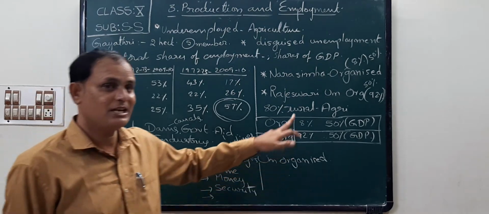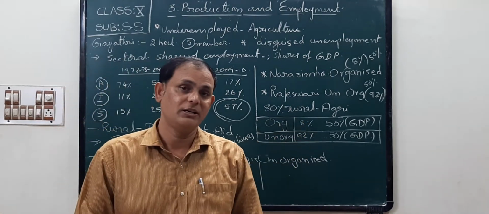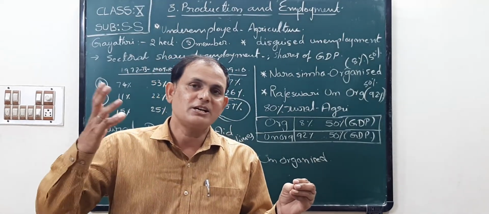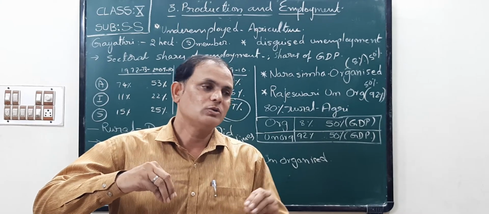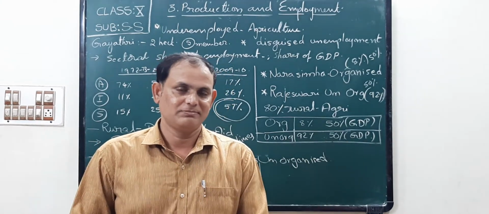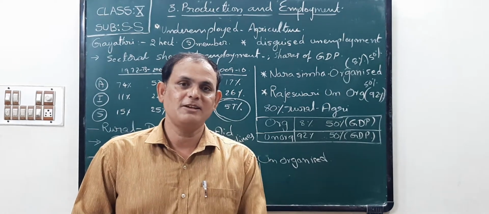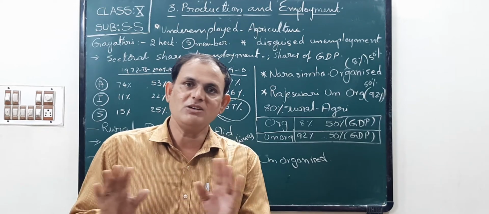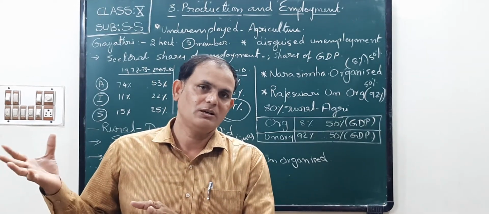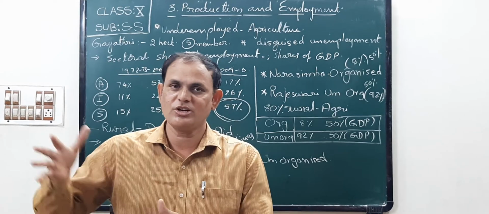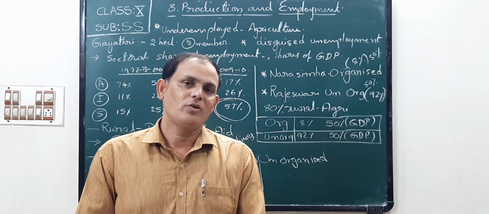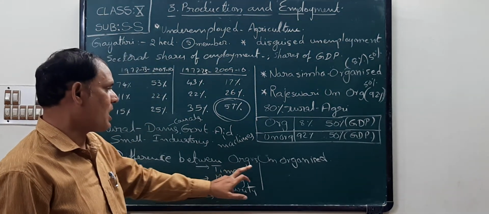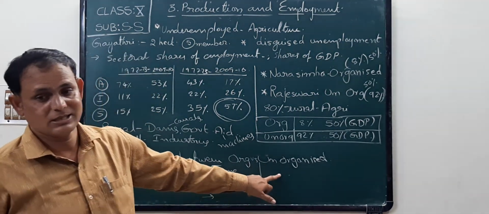Next, security. In the organized sector they have security. If the employee dies, the concerned department will give the job to a member of the same family. But in the unorganized sector, nobody gives an opportunity like that. There is no security for unorganized sector workers, children. So these are the differences between organized and unorganized sector workers.